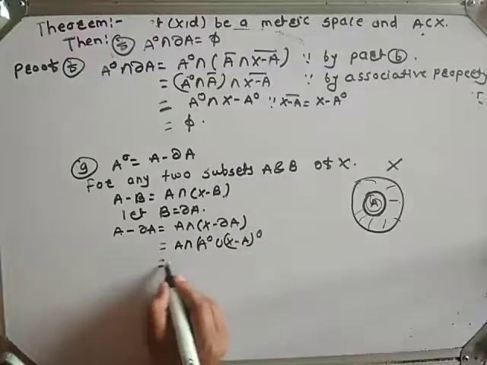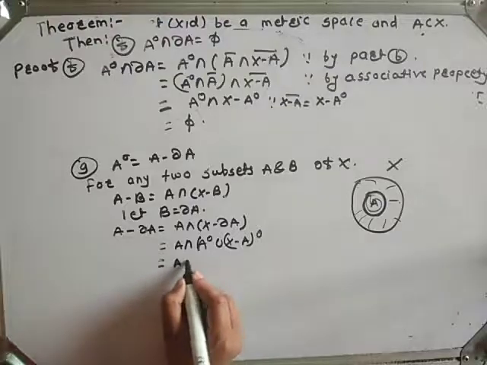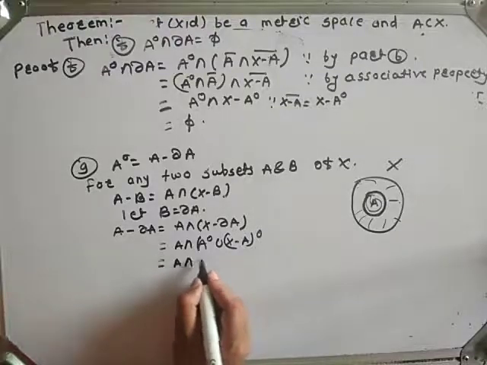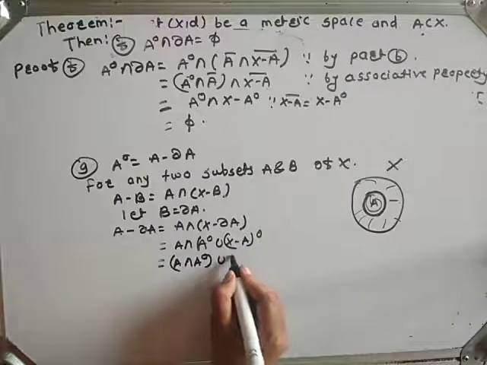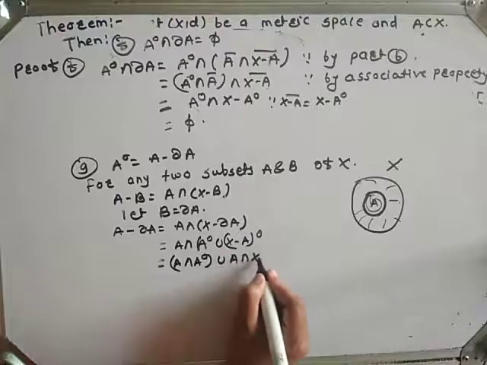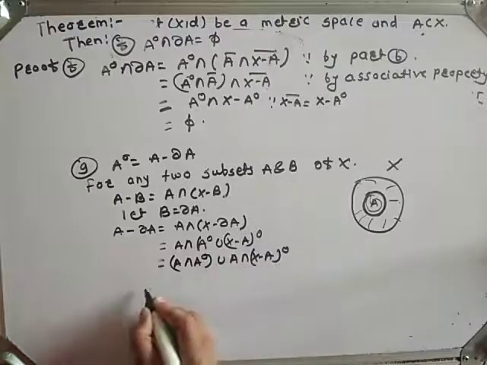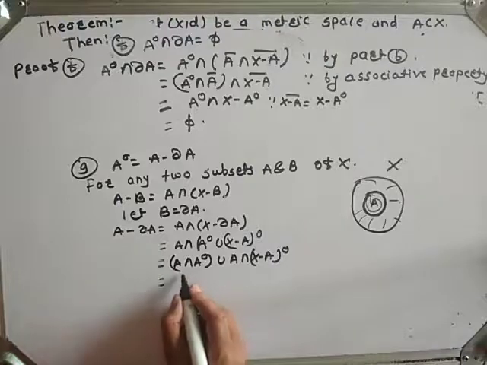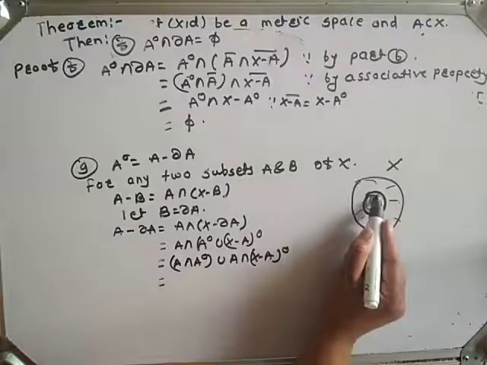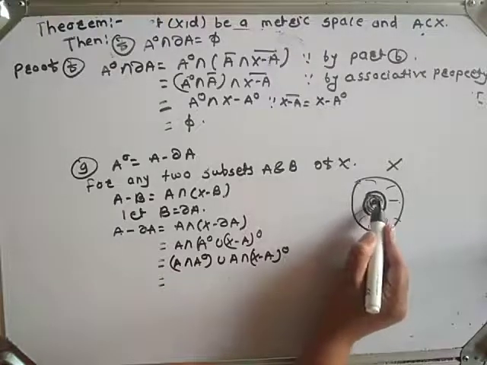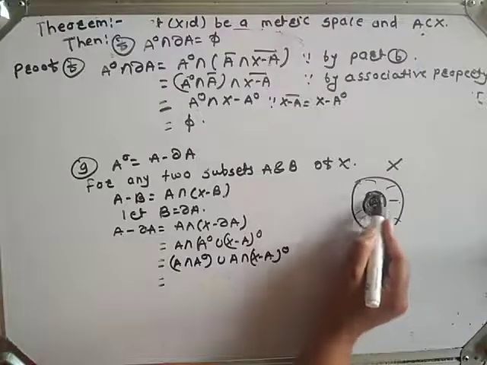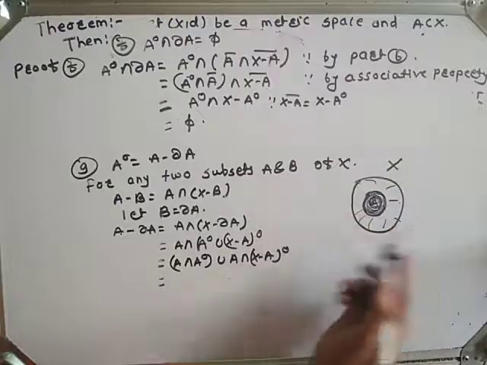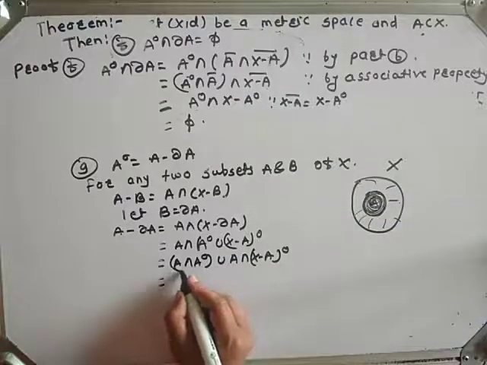Okay, this is equal to, using the distributive law, what we get? A intersection A interior union A intersection X minus A interior, which is equal to, see here, A intersection A interior. This region is A interior, and including this boundary is A. Therefore, obviously A interior is a subset of A.